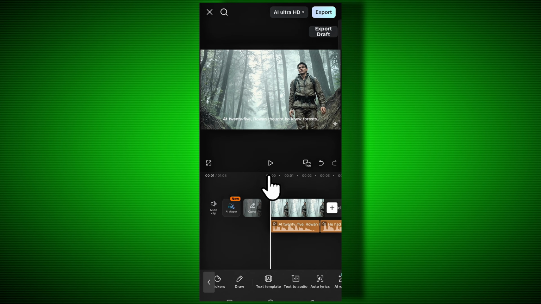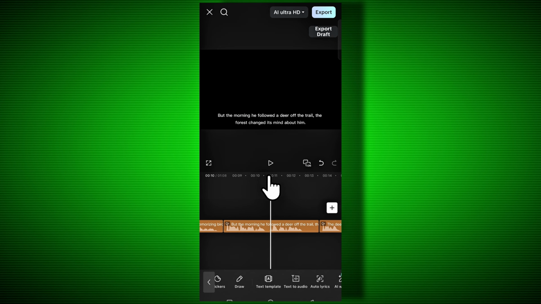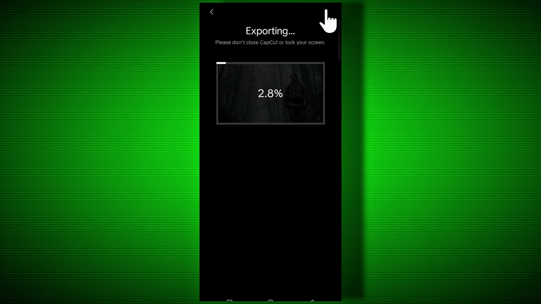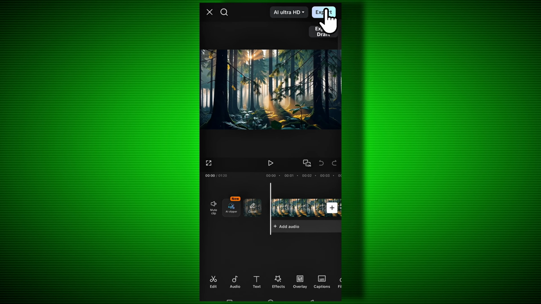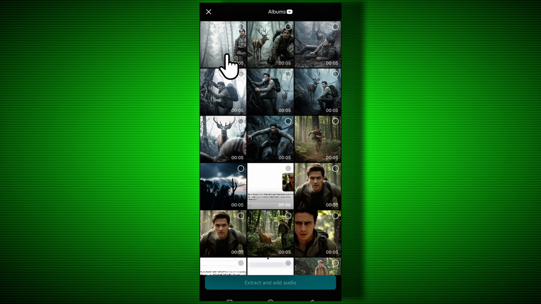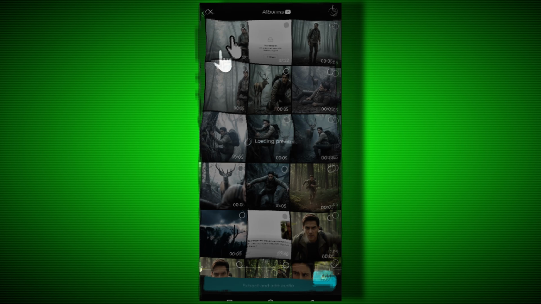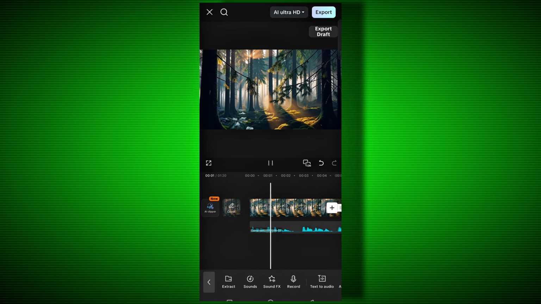When your voice is generated, then listen to it. When it is generated correctly, then we will export it. Now we will come to our main video project. Here, after clicking on audio at the bottom, we will click on extract and select the video that we just saved, which has our narrator voice. So our voice will be separated and come on the timeline.